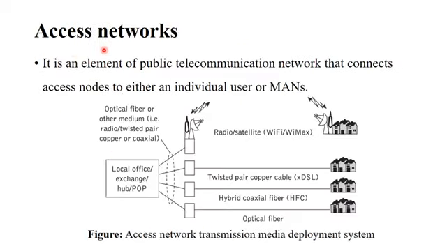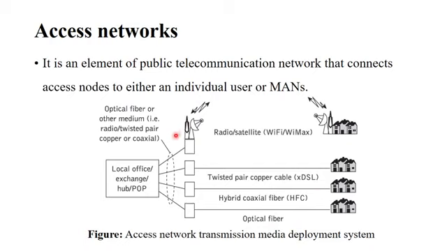Coming to the access networks, it is an element of the public telecommunication network that connects access nodes to either an individual user or to the MAN. It can be observed that almost the end part of the networking area stands with the access networks, where we can observe the individual users and this office representation, and next to this it will go to the metropolitan area network. Therefore we can say that the access networks are intermediary between the individual users and the metropolitan area network.